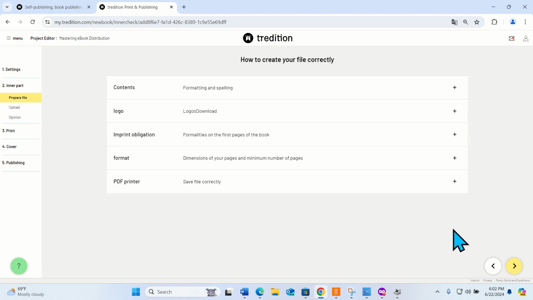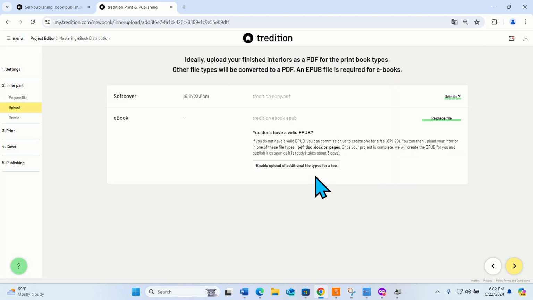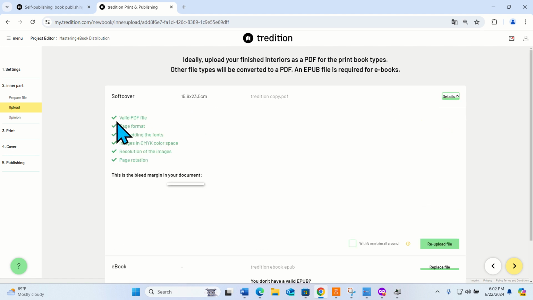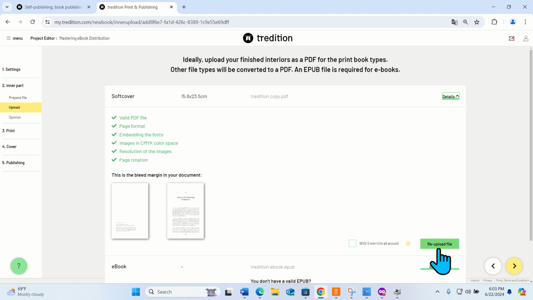How to create your file correctly, it gives you guidance, nothing to select on. Here you upload the file. I have uploaded the file. The system has checked it, and it has been found that it is correct. It has everything which needs to be in that file. If you don't have it, correct it and re-upload it.